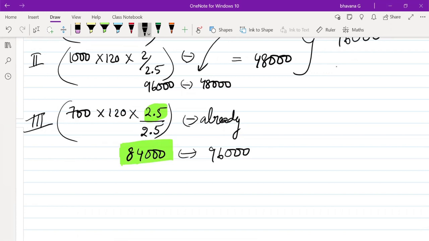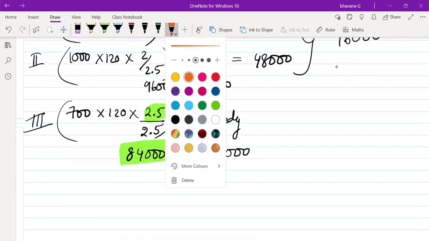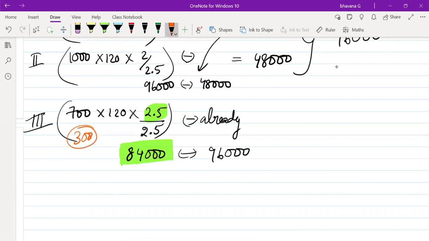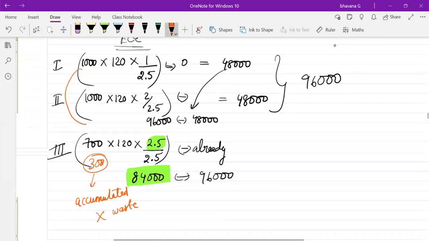Why? Because here the 300 options have anyways lapsed. That means the amount that you had accumulated for these 300 options is of waste only. For these 300 options in these 2 years, you would have already accumulated an amount, and that itself you will adjust with the third year. In simple terms, 84,000 is how much you have to create. You already created 96,000 rupees. That means 96,000 minus 84,000. What is the balance? 12,000.